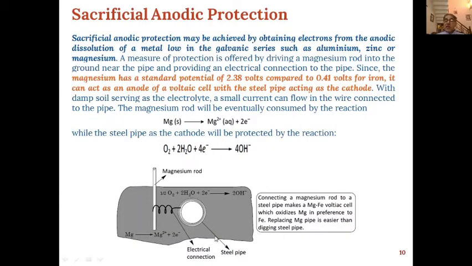Because of that, the corrosion will take place in magnesium rather than the steel pipe. This type of protection is called sacrificial anodic protection.